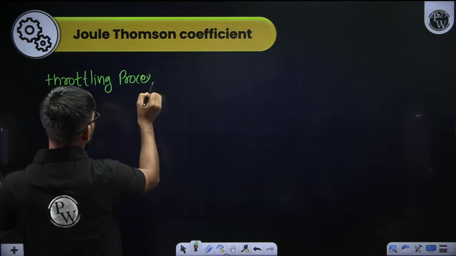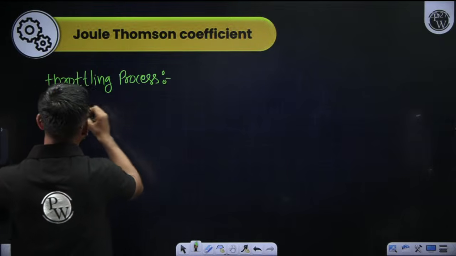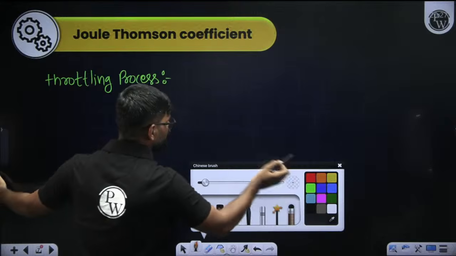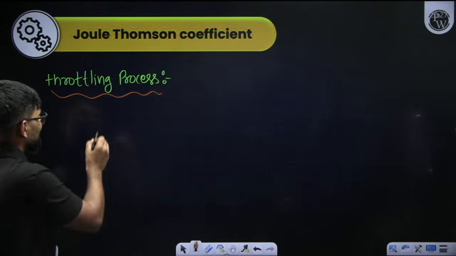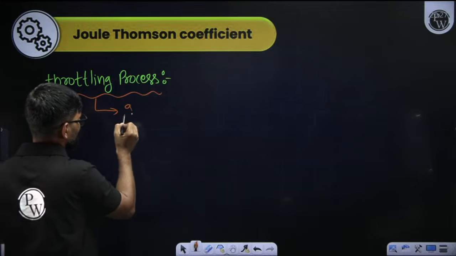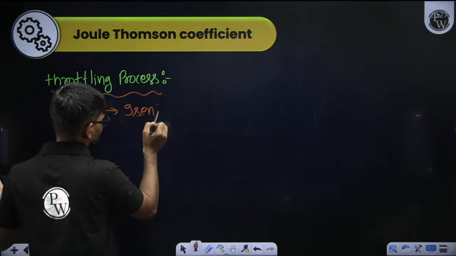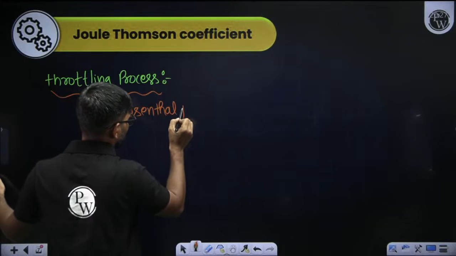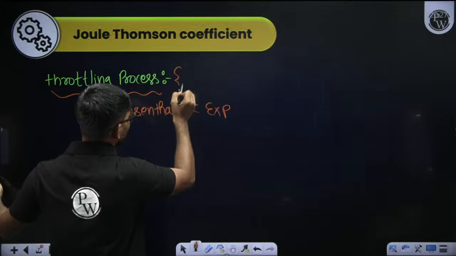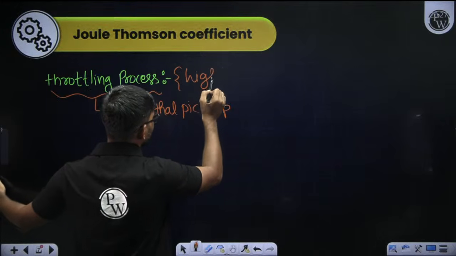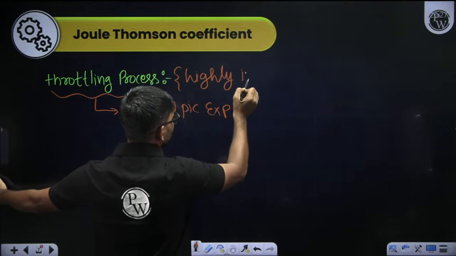Throttling is basically isenthalpic expansion, and highly irreversible.